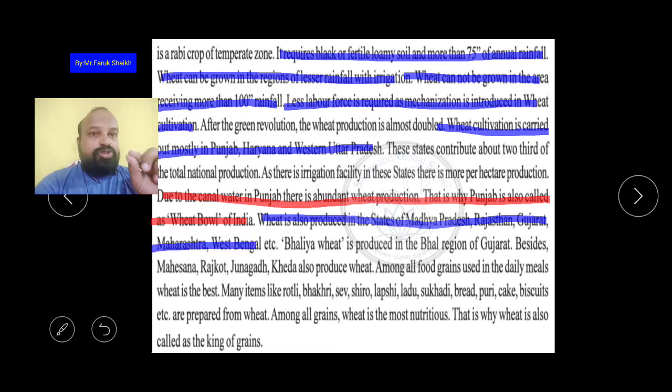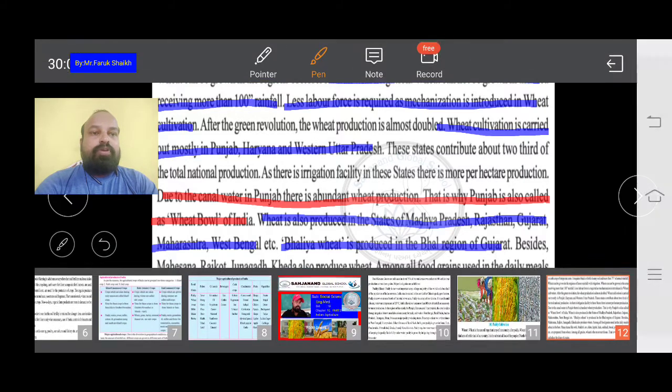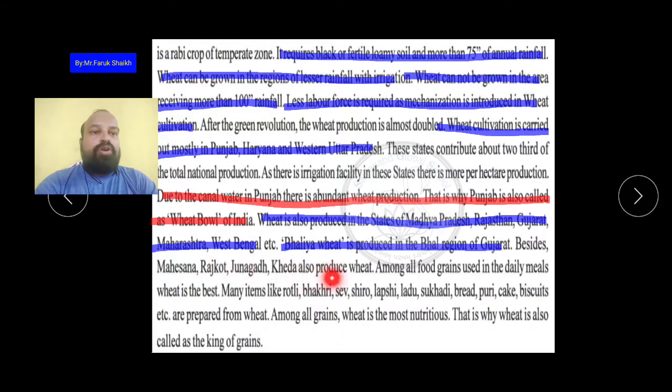Okay, and most important, in Gujarat one type of wheat is very famous, and that is called Bhalia wheat. That Bhalia wheat is produced in the Bhal region of Gujarat. लेकिन गुजरात का जो भाल रीजन है वहाँ पे भालिया वीट प्रोड्यूस होते हैं. And besides this, in Gujarat, Mehsana, Rajkot, Junagadh, Kheda also produce wheat.